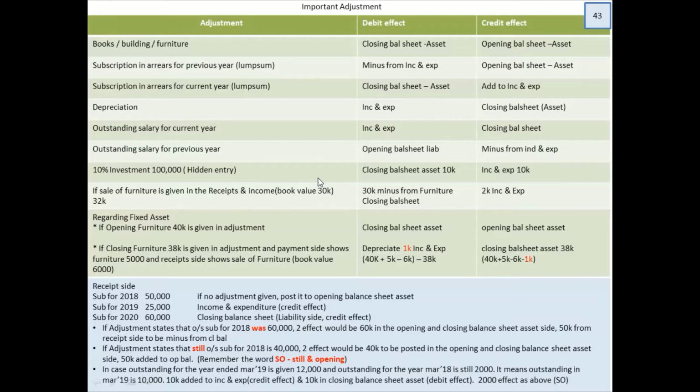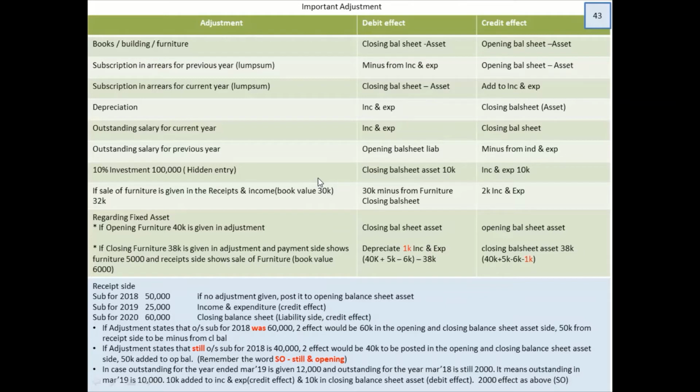Subscription in arrears is given, subscription of previous year, in the adjustment, and it's a lump sum method. So in lump sum, you know you have to use the formula. So with something which is of previous year, you have to minus it. So when you minus it in the income and expenditure credit side, what effect are you giving? You're giving a debit effect. Understand, the word minus changes the impact. So in the income and expenditure, when you write minus previous year subscription, you give a credit effect. So now you're left to give a debit effect.